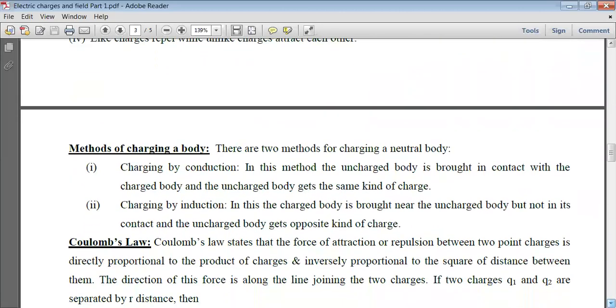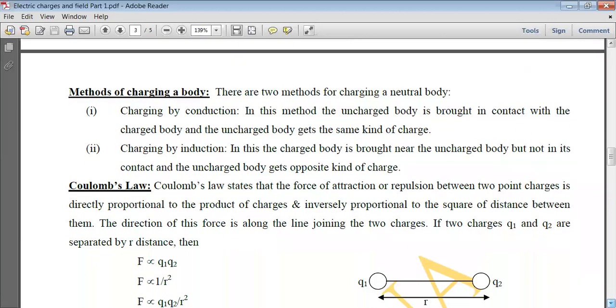Now next is the methods of charging a body. There are two methods for charging a neutral body, that is, charging any uncharged body. The first method is charging by conduction. In this method, the uncharged body is brought in contact with the charged body and the charges are shared.